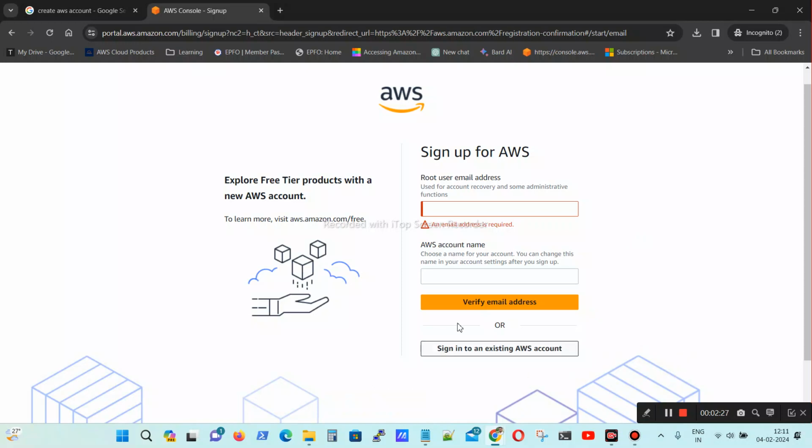This is the way I created it. Once you give your email ID, you have to verify it. After that, it will ask for your debit card or credit card. It will deduct only 2 rupees and credit it back to your account. It will ask for your address and your PAN card number, and you have to fill it in as a student. When you fill in as a student, you will get some benefits.